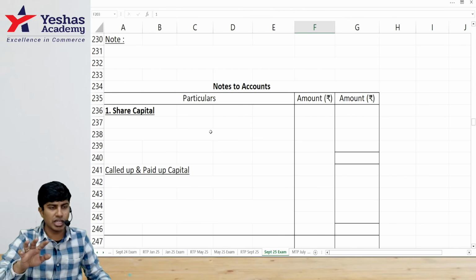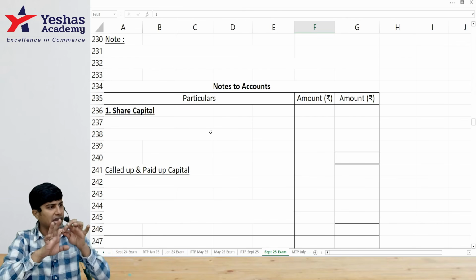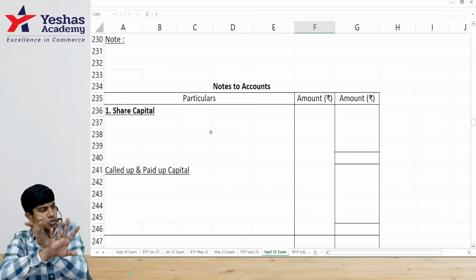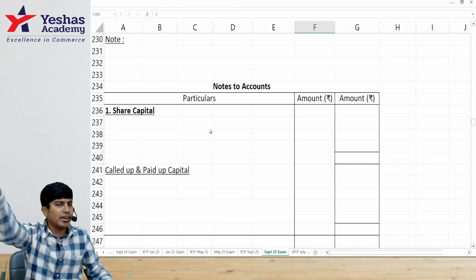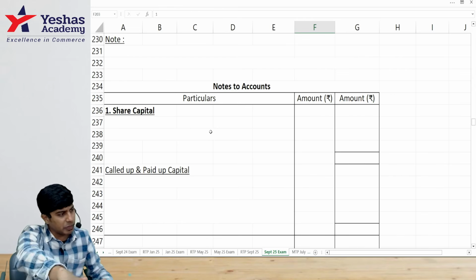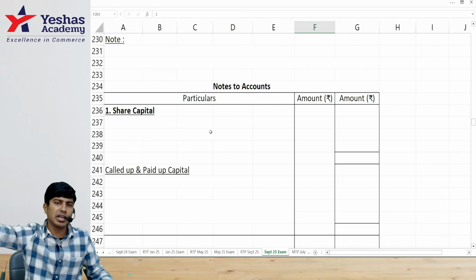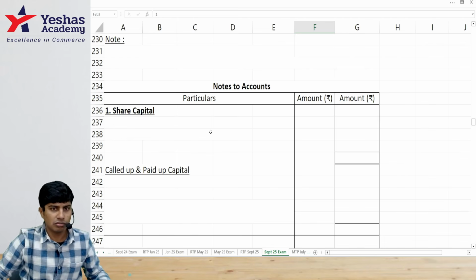In case P&L was there, the second page would be the P&L statement and pages 3, 4, 5, 6 will get pushed. And in the last page, we will prepare the income side of P&L notes to accounts on one page, and the expense side of P&L notes to accounts on the other. Done. Spacing is for you to just know.